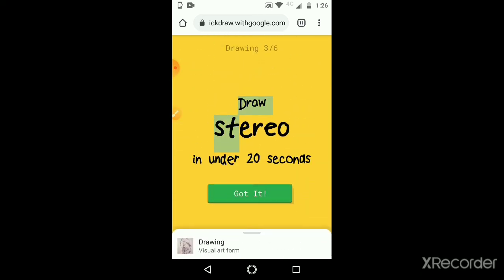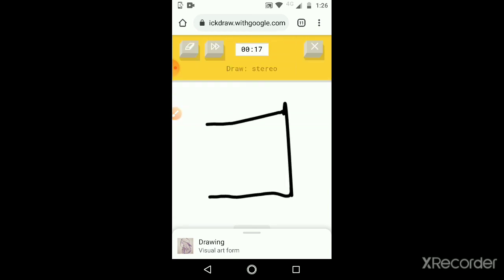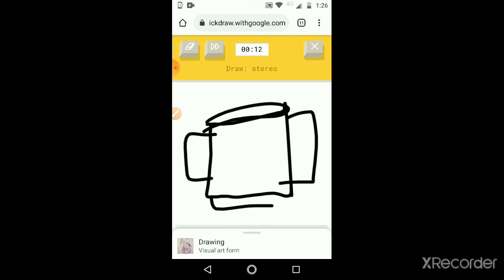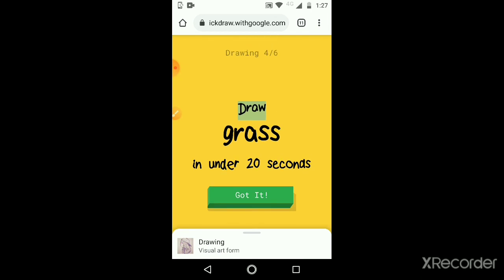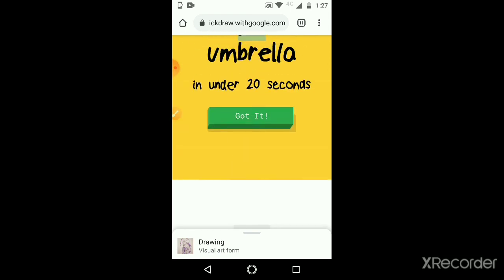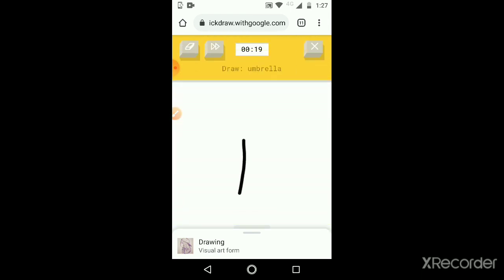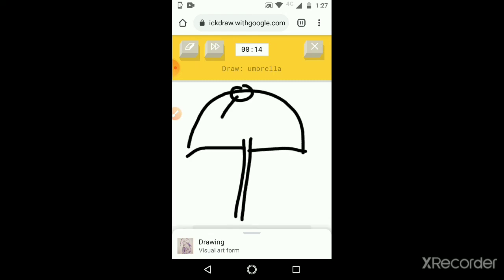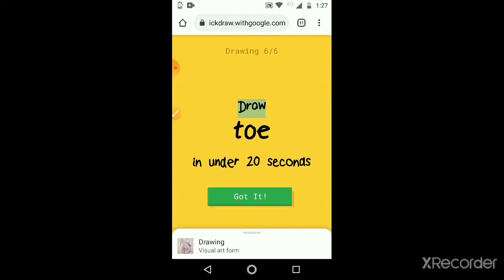Now draw a stereo. Now I don't know what a stereo is, so I'll just simply draw. I see square. I see suitcase, or passport, or toaster, or book. I see mug, or coffee cup, or teapot. So whatever I'm drawing, it's taking, and it says time is up. Sorry, I couldn't guess it. The next one is grass, very easy for me to draw. Oh, I know, it's grass. Yeah, it's grass. Now the next one is umbrella. I see line, or skyscraper, or fence, or palm tree. Oh, I know, it's umbrella. Okay, that's an umbrella.